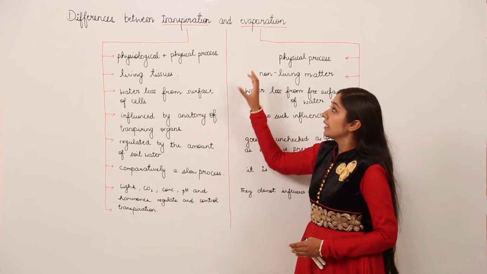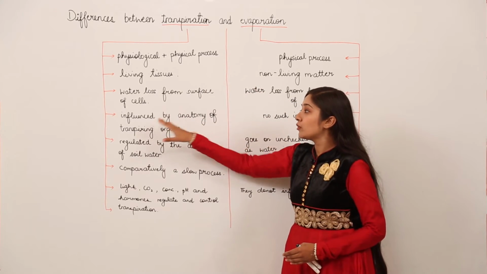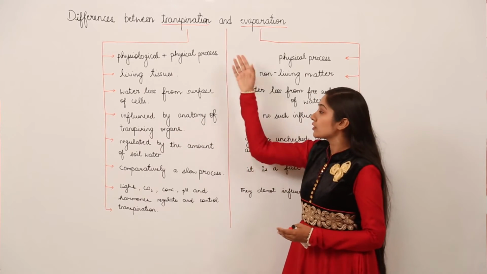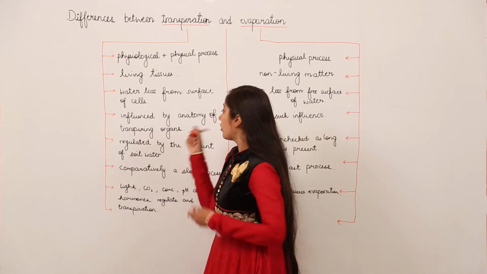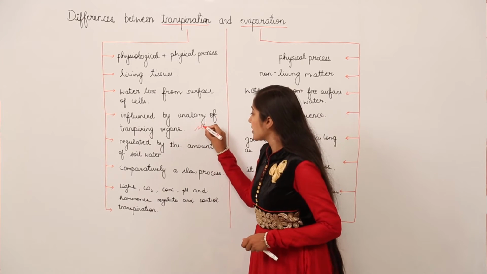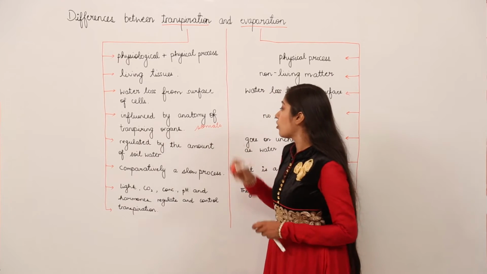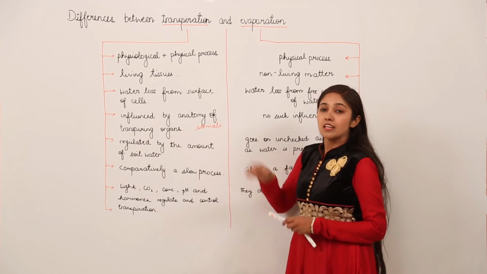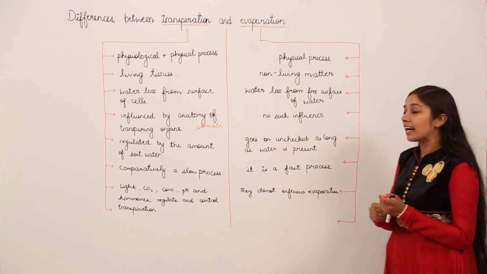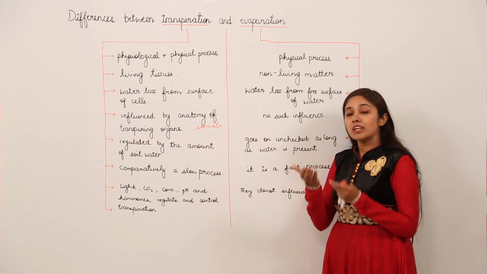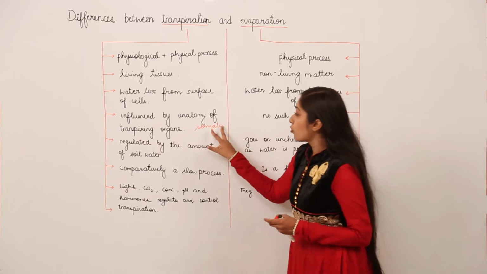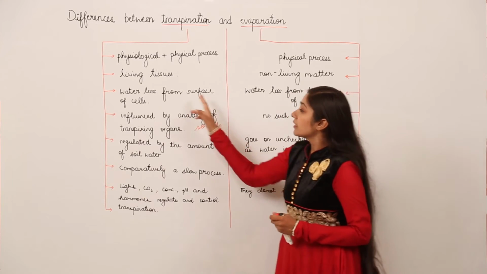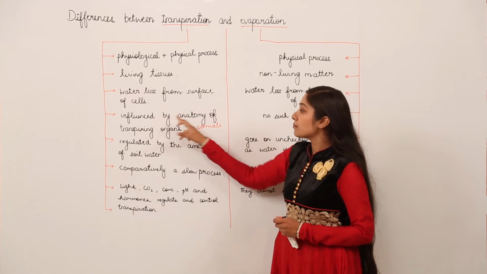Next, we move on to transpiration, that is, it is influenced by the anatomy of transpiring organs. As you all know, what are the transpiring organs in case of transpiration? The first transpiring organ that we have is stomata. You know, 90% of the transpiration takes place from the stomata. So what is stomata? Stomata are the pores. They are mostly present on the underside of the leaf, and the opening and closing of these pores is regulated by guard cells. So the transpiration is influenced by anatomy.